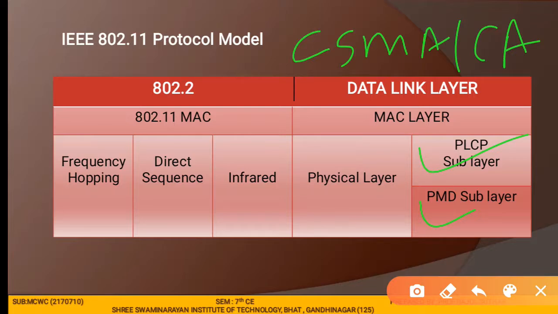So the PLCP sublayer is responsible for carrier sense, part of the CSMA/CA protocol. The PLCP layer prepares the MAC protocol data unit, MPDU, for transmission. The PLCP also delivers the incoming frame from the wireless medium to the MAC layer. So this is the functionality of the PLCP layer.